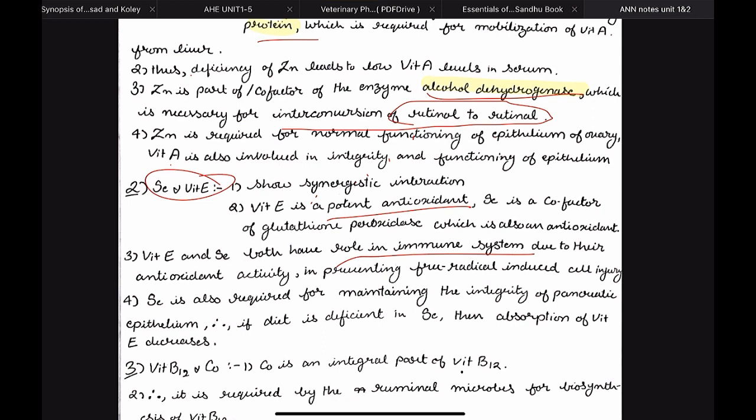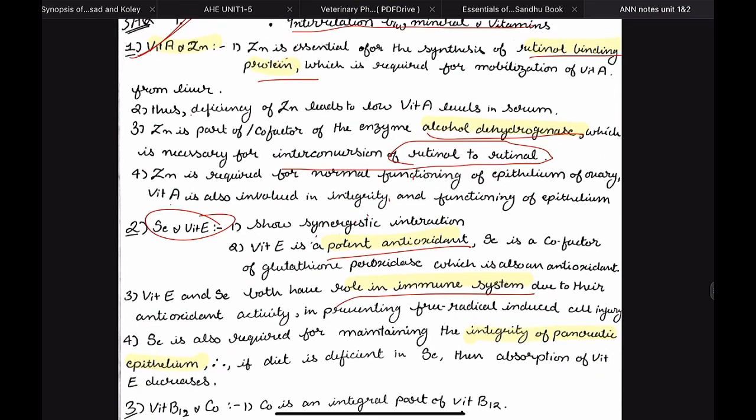Third, selenium is required for the maintenance of the integrity of pancreatic epithelium, and if selenium is deficient, the integrity of pancreatic epithelium is compromised, resulting in decreased absorption of vitamin E. So the important points are integrity of the pancreatic epithelium, role in immune system, and antioxidant. These two interrelationships are very much important.